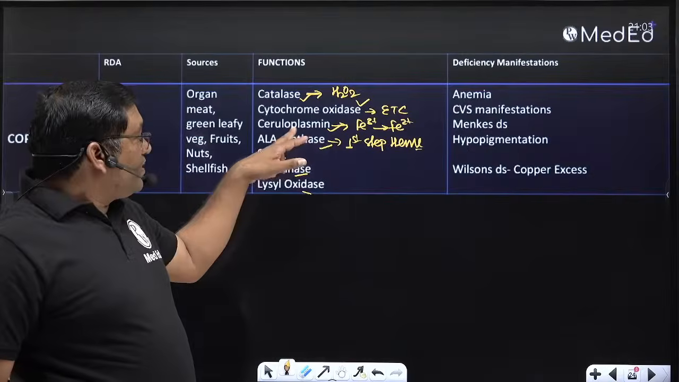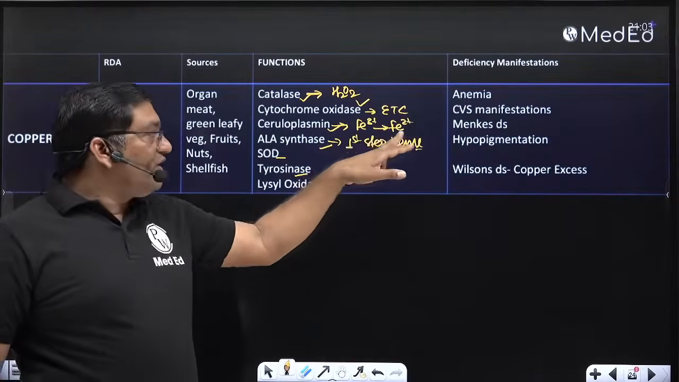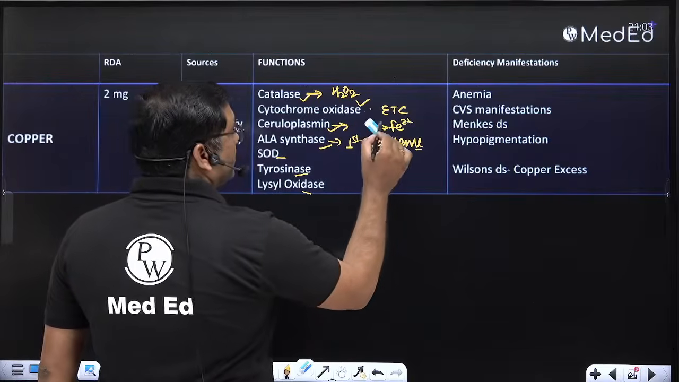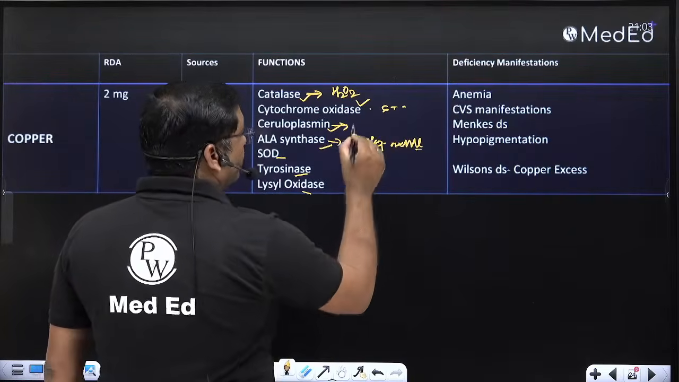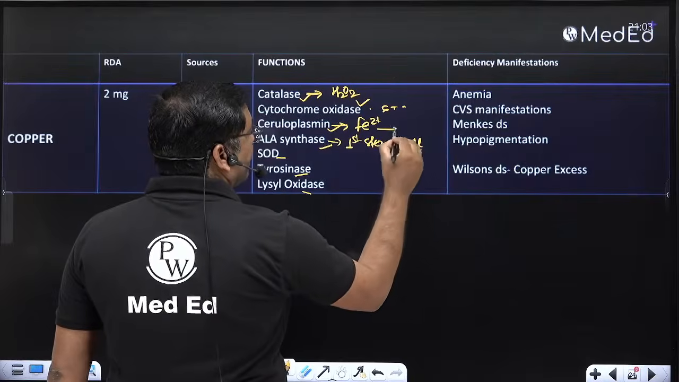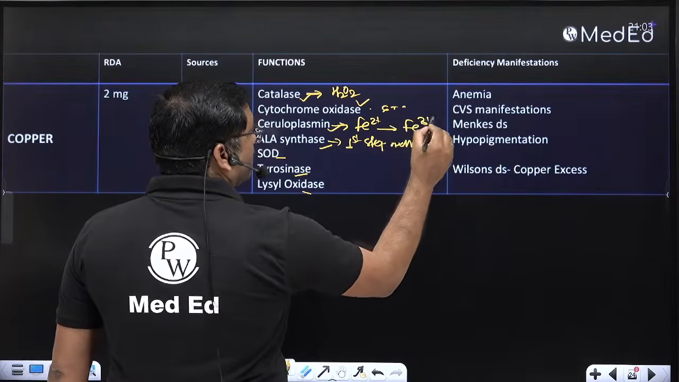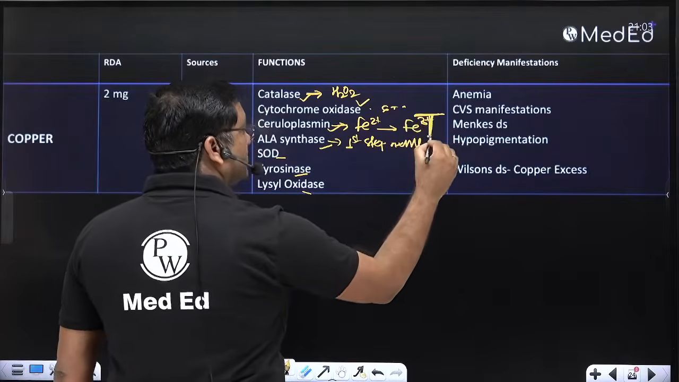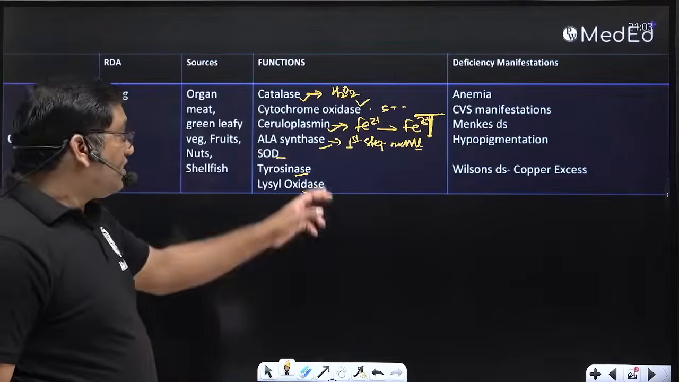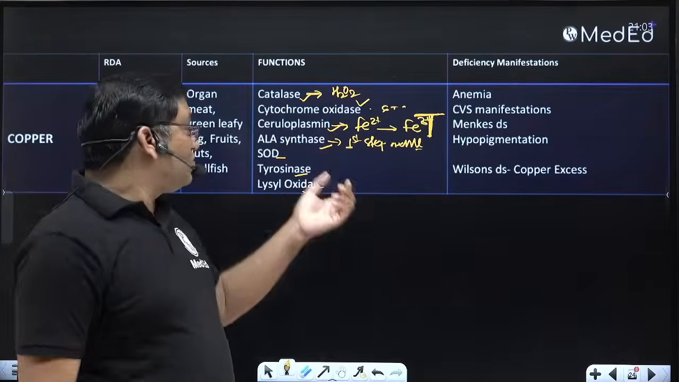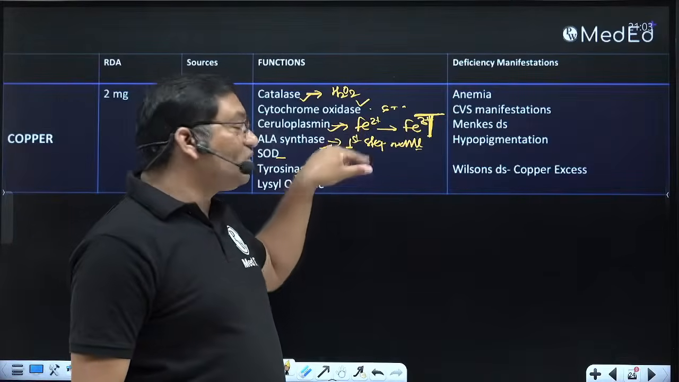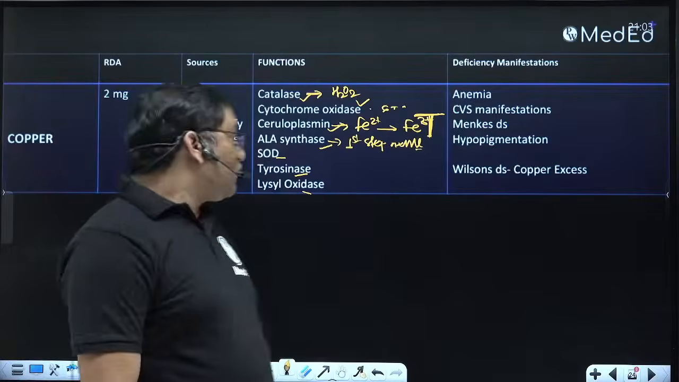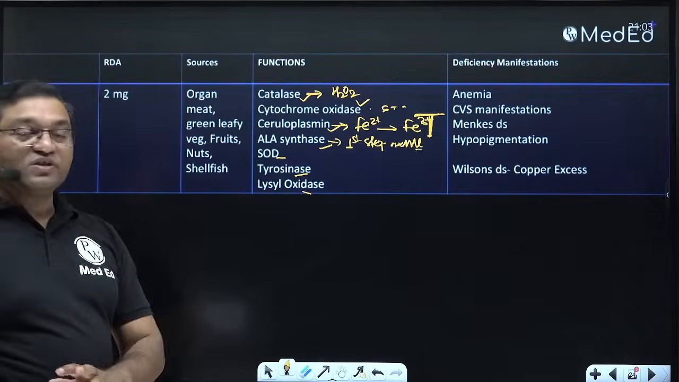Now see, ceruloplasmin, ferric to ferrous, उल्टा हो गया यहाँ पे. It is ferrous to ferric form, and it is important in incorporation into transferrin. And second, it is important in heme synthesis. So these two reasons are there for the iron deficiency in copper deficiency. So a copper deficiency causes anemia.